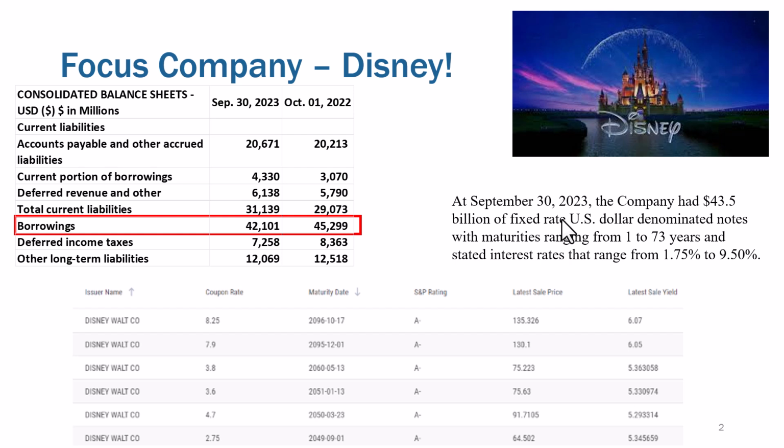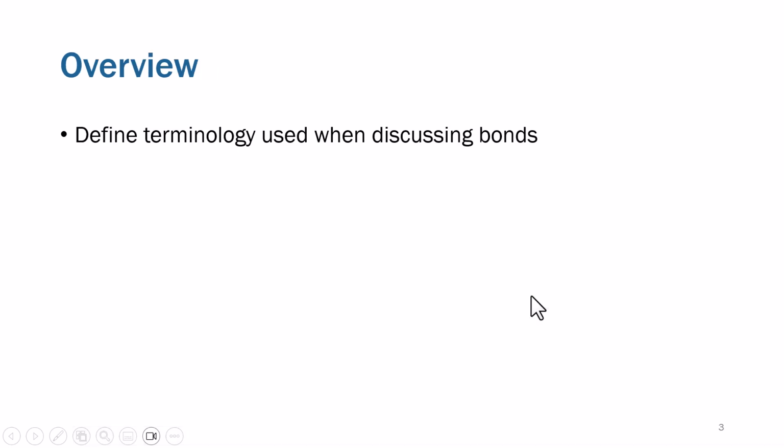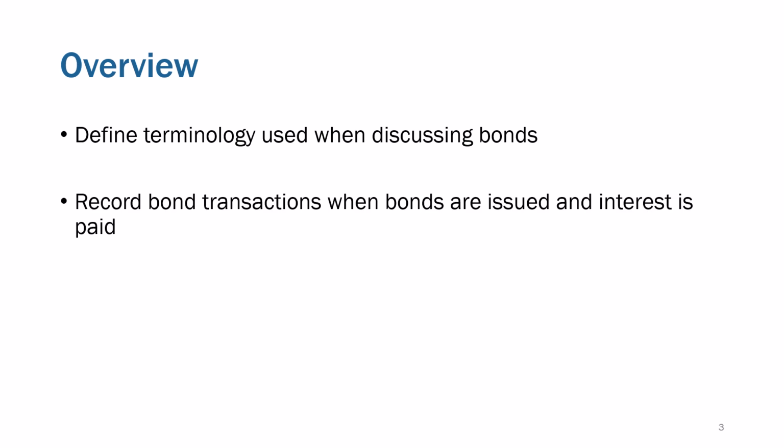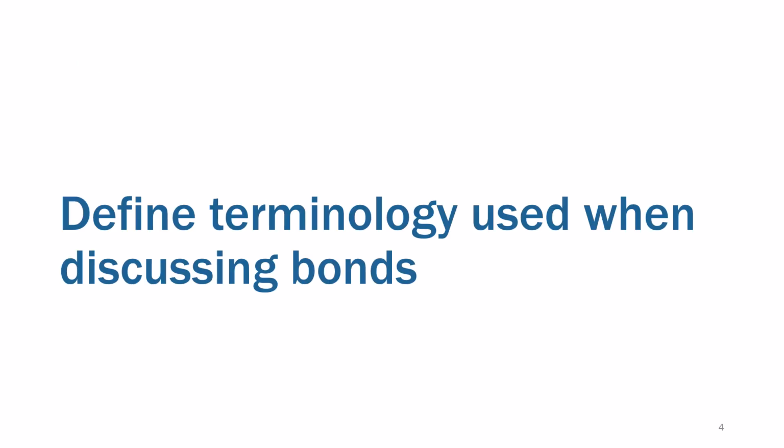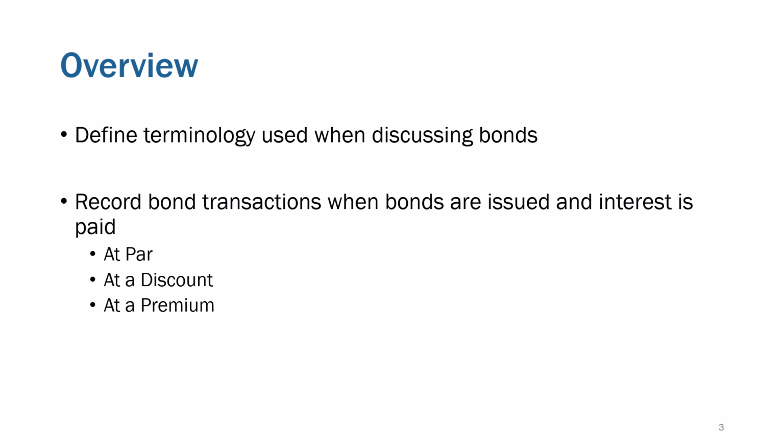So just some really high level talking about bonds and the way that people would invest in those. Well, an overview here, we're going to define the terminology that's used when discussing bonds. We're going to record bond transactions when bonds are issued and interest is paid at par, at discount, and at a premium. And those will be mainly what we go through. In my personal opinion, in this entire financial accounting series, other than understanding the framework between debits and credits, this is probably the most complex lesson.